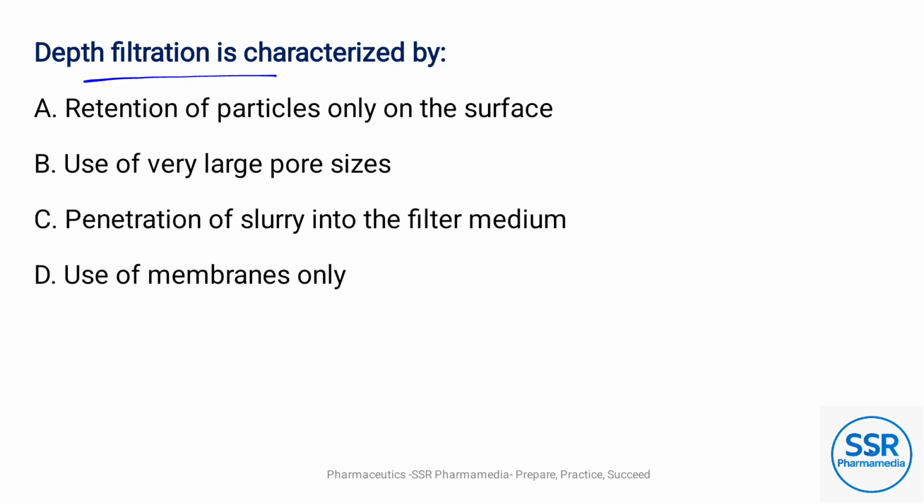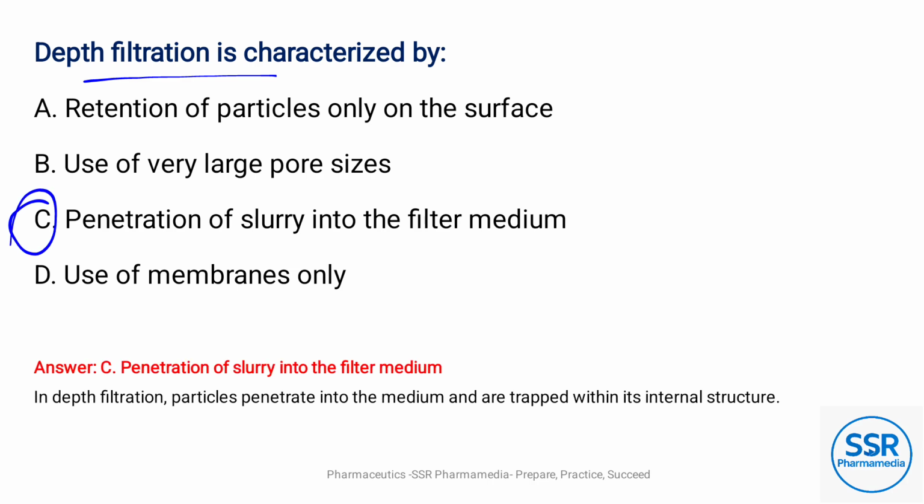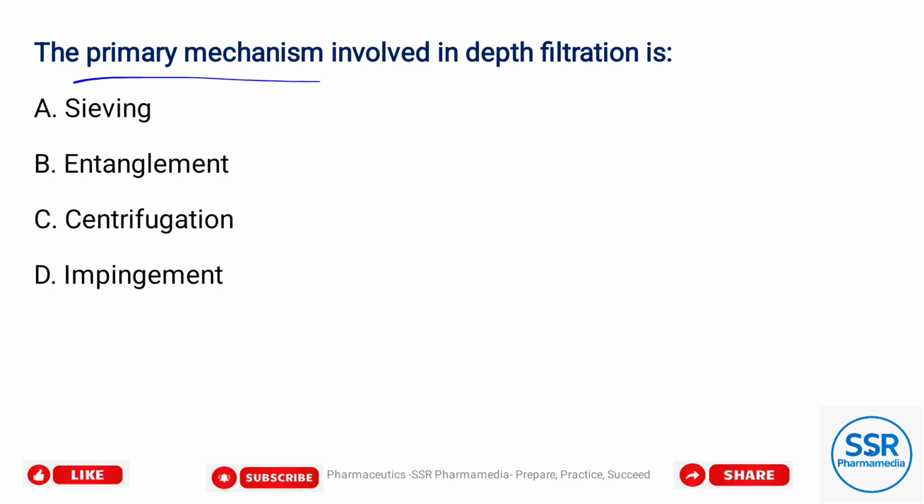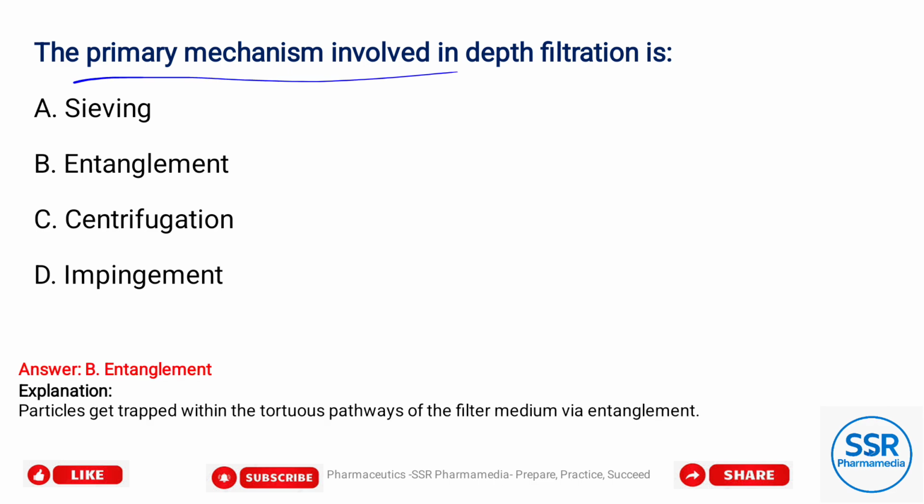Depth filtration is characterized by, option C, penetration of slurry into the filter medium. The primary mechanism involved in depth filtration is, option B, entanglement.